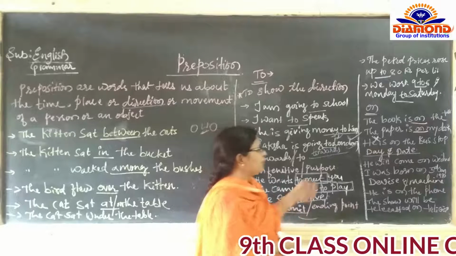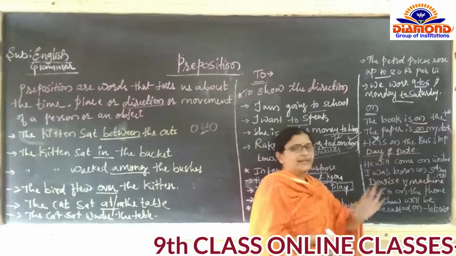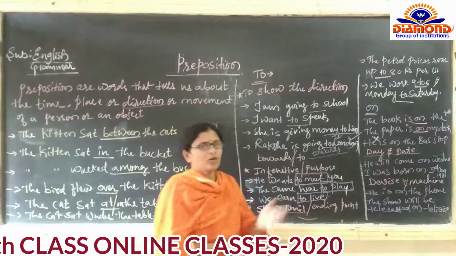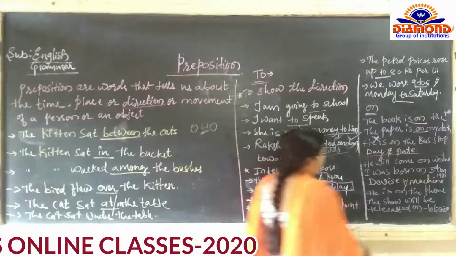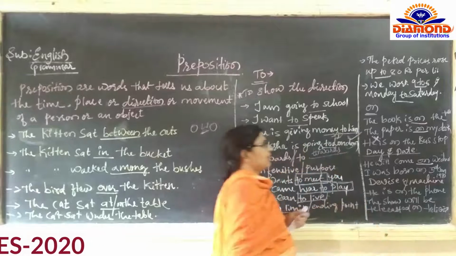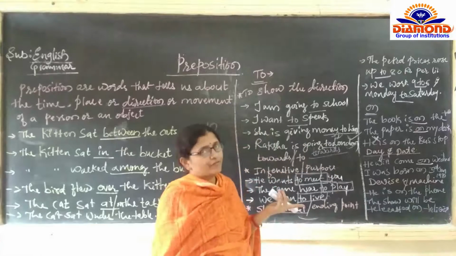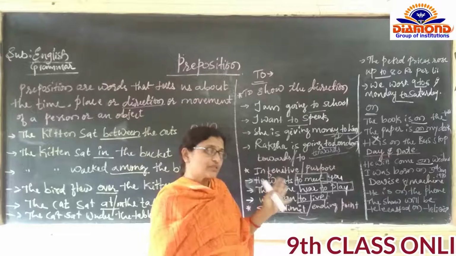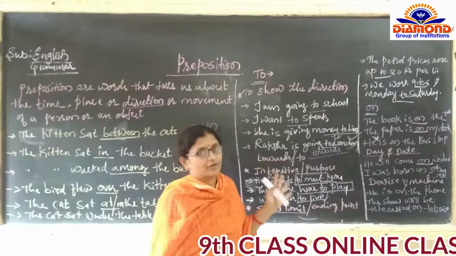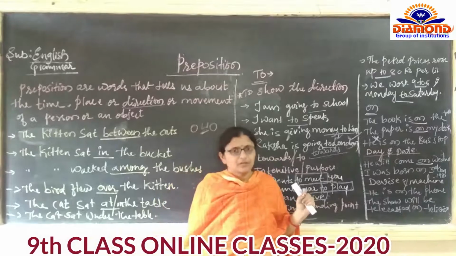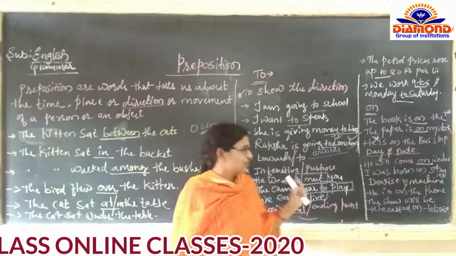For example, he will come on Wednesday. Wednesday is a day. कब आ रहा वो? Come on Wednesday. Wednesday के दिन आ रहा है वो. He will come on Wednesday. If a day or date is mentioned, it means before that we have to use the preposition "on". This concept must be clear in your mind. That should not be a doubt.